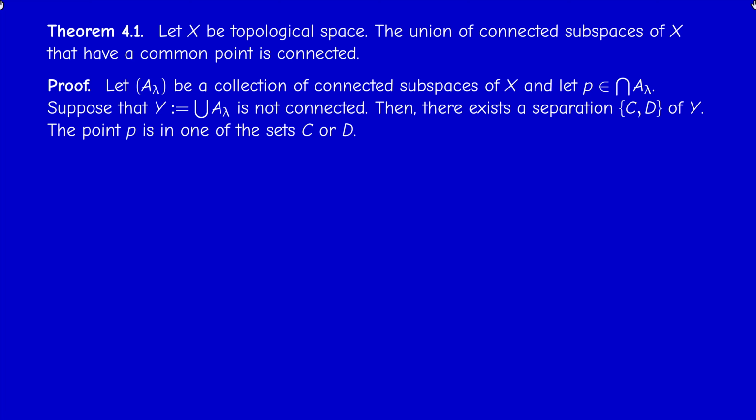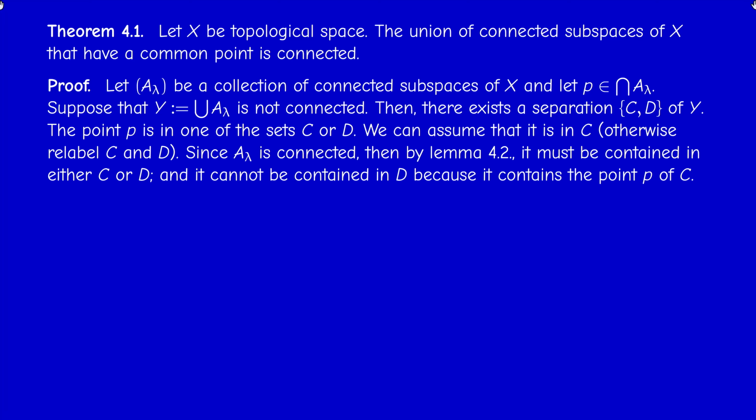Now, since Y is C union D and P belongs to Y, which is the union, therefore P is either in C or in D. It cannot be in both because the intersection is empty. Now, we can relabel them if you like, and assume that P is in C, for example. It's not really a big deal. C and D, anyway, play the same role. So now we fix an index lambda.